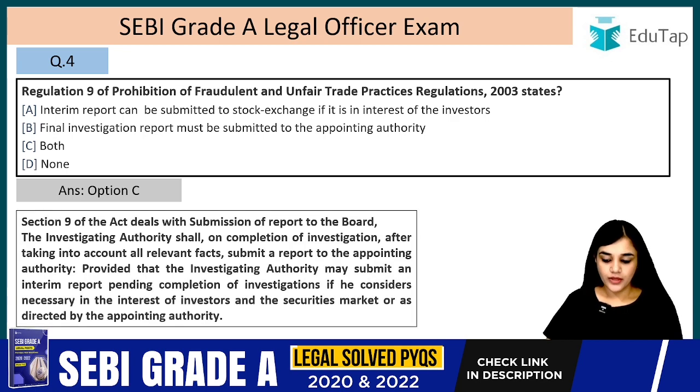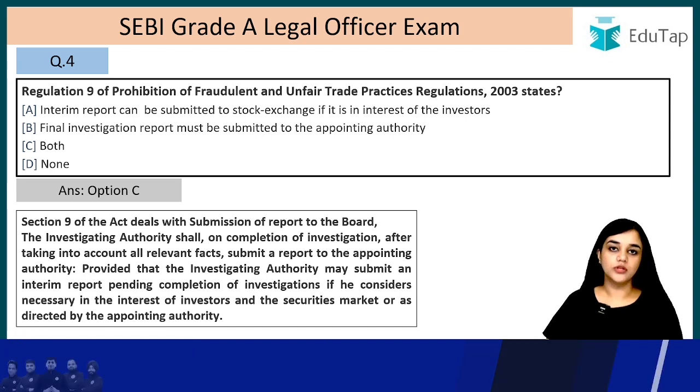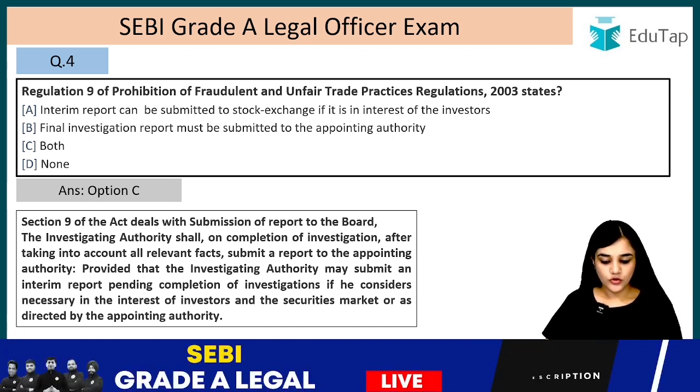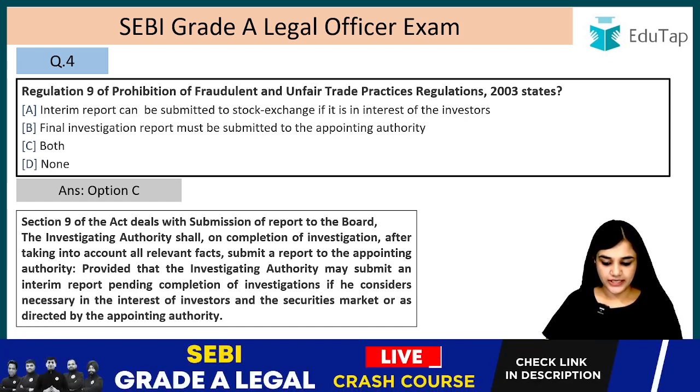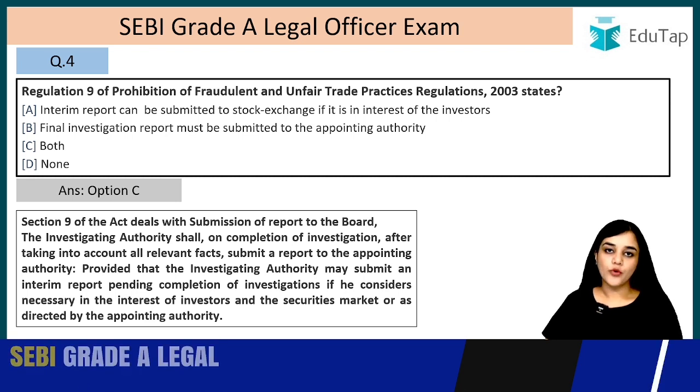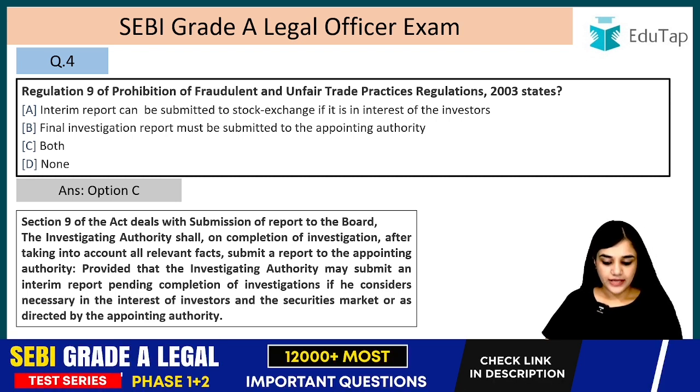Let's read it. Regulation 9 deals with the submission of the reports to the board. The investigating authority shall, on completion of the investigation, after taking into account all the relevant facts, submit a report to the appointing authority, provided that the investigating authority may submit an interim report.